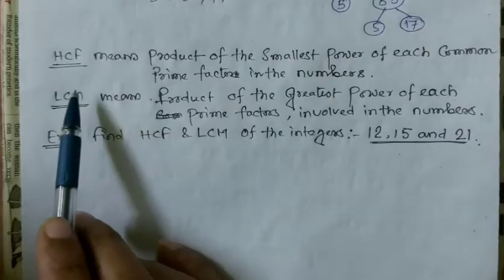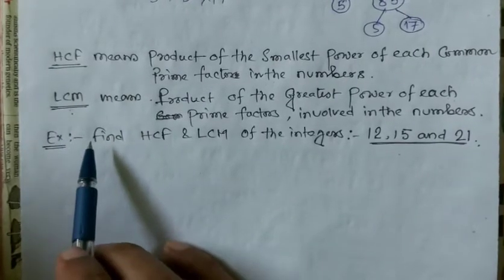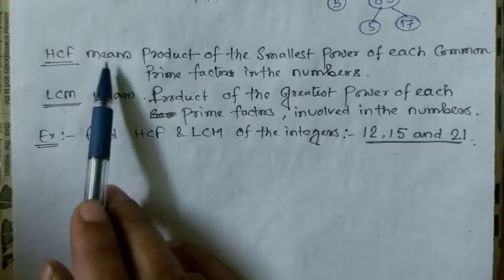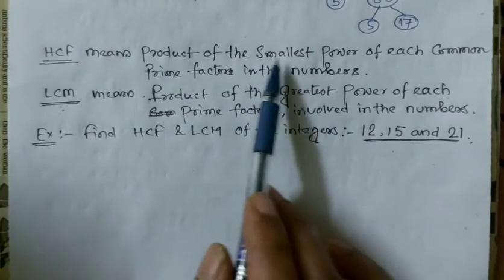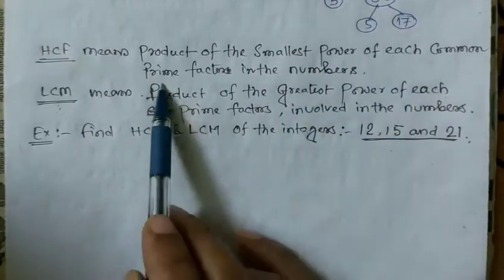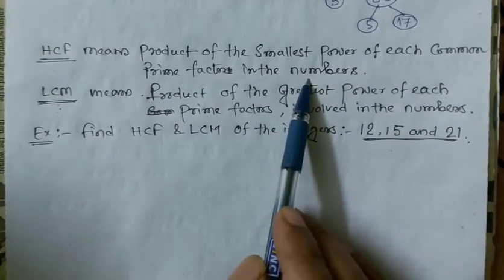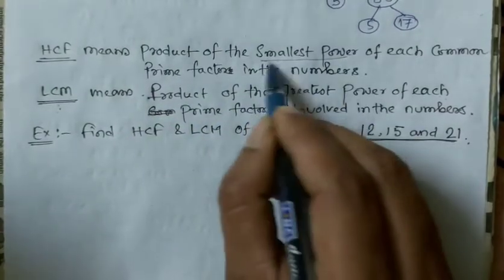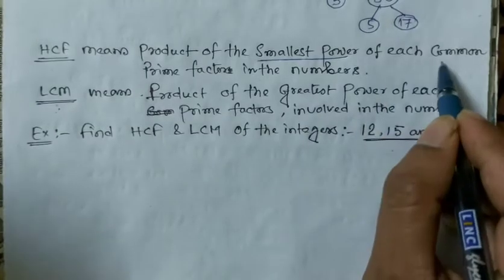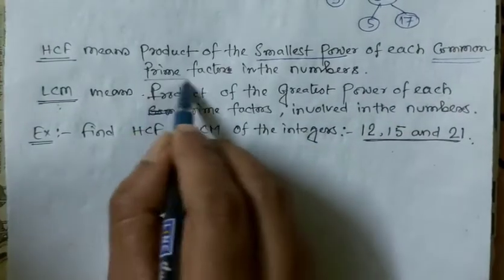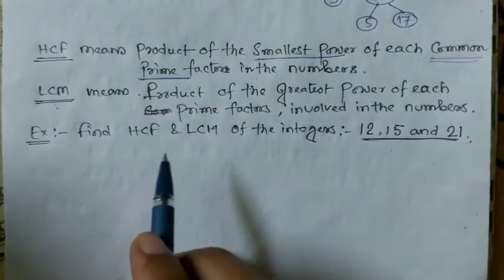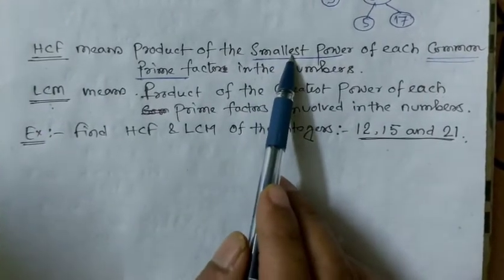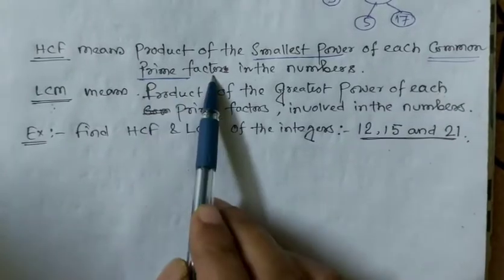We have to find HCF and LCM by using the fundamental theorem of arithmetic. HCF means the product of the smallest power of each common prime factor in the numbers. These two terms, smallest power and common prime factor, are very important in HCF. HCF means we have to find the smallest power of the common prime factors.